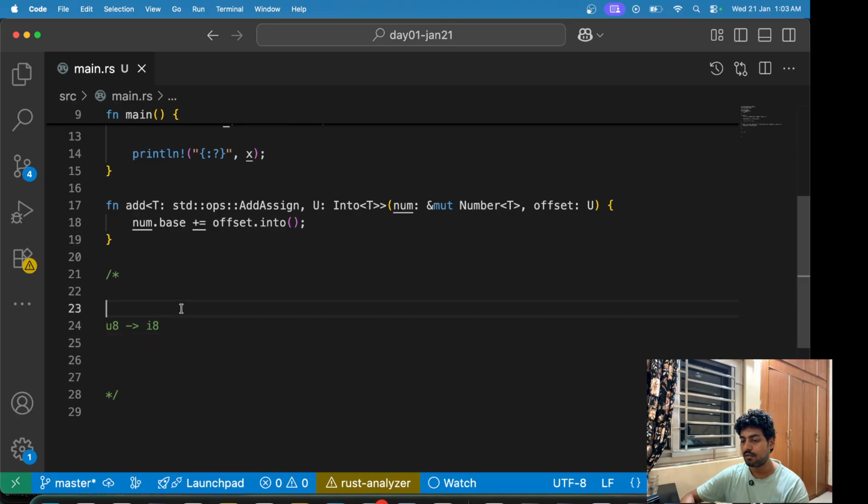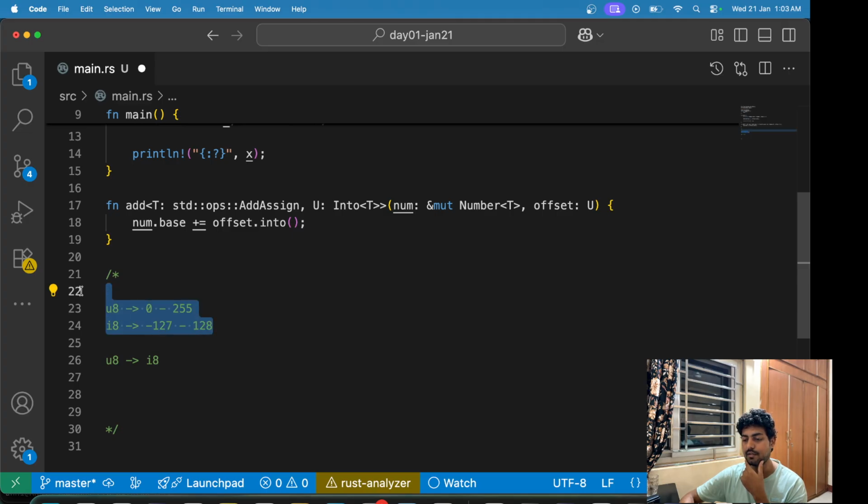Why? Because u8 is 2 to the power 8, which is 256, so it goes from 0 to 255, and i8 goes from minus 127 to 127 or 128, whatever. So clearly this is not possible because we will have an overflow here.